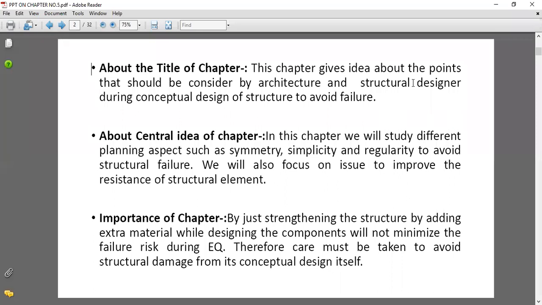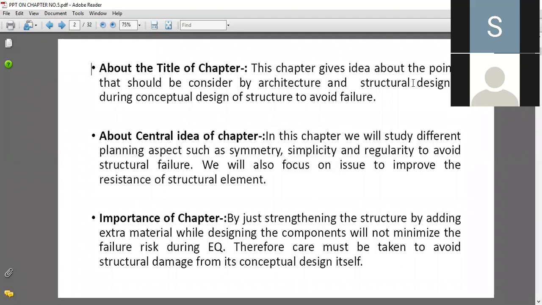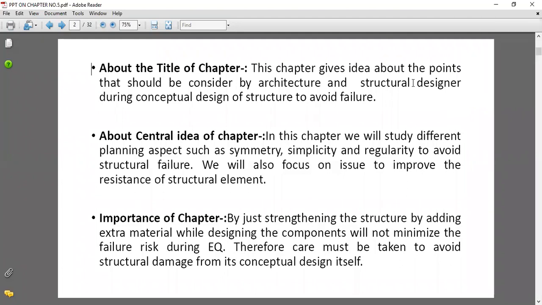Okay, and the next point is the importance of the chapter. Just strengthening the structure by adding extra material while designing the components will not minimize the failure risk during an earthquake, and therefore care must be taken to avoid structural damage from its conceptual design itself. Means overall I will tell you here,